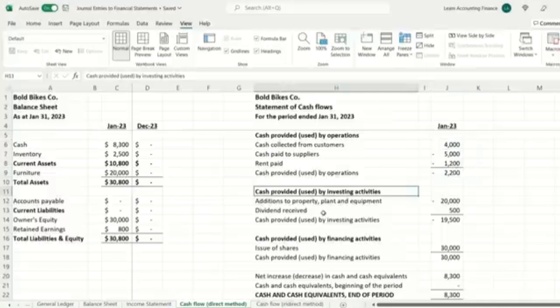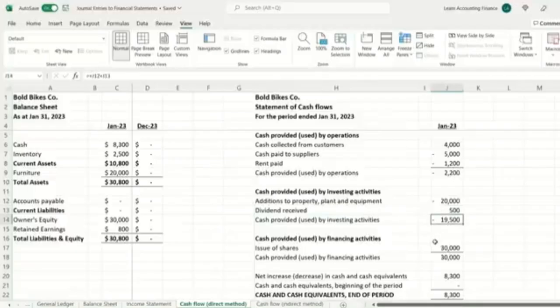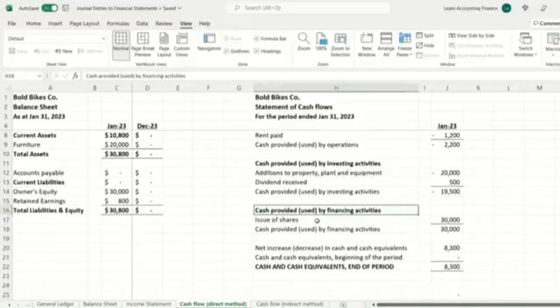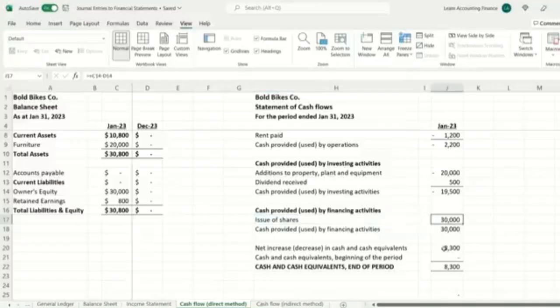Now, if you look at the investing activities, the company purchased furniture costing $20,000. That's negative cash flow. However, the company also received dividend income of $500 in the investing activities. So the net cash flow from investing activities is negative $19,500. Now we look at financing activities, and that's only the issue of shares, or really only the investment of the owner to deposit cash for equity, and that's $30,000 positive.